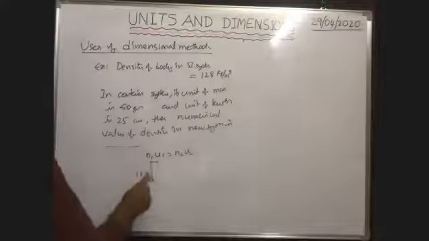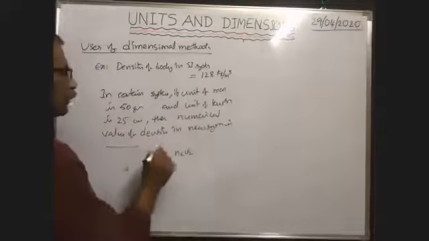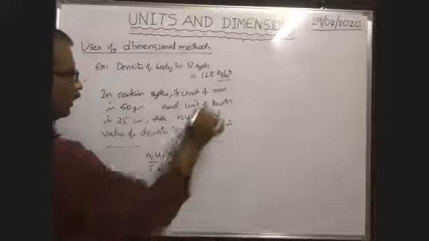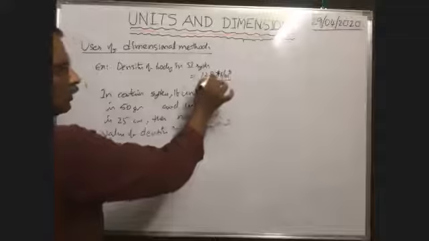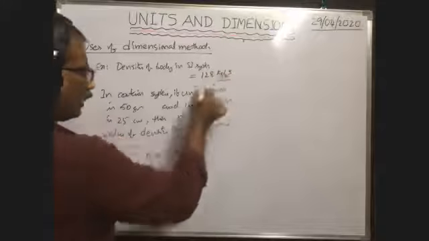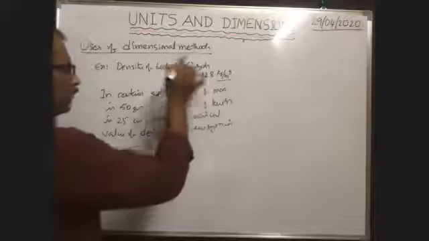Here it is the density in SI system. In SI system, what is the dimension formula of density? M by L cube. Dimensional formula of kilogram is M, meter is L, so M by L cube, that means M L to the power of minus 3 is the dimensional formula of density.